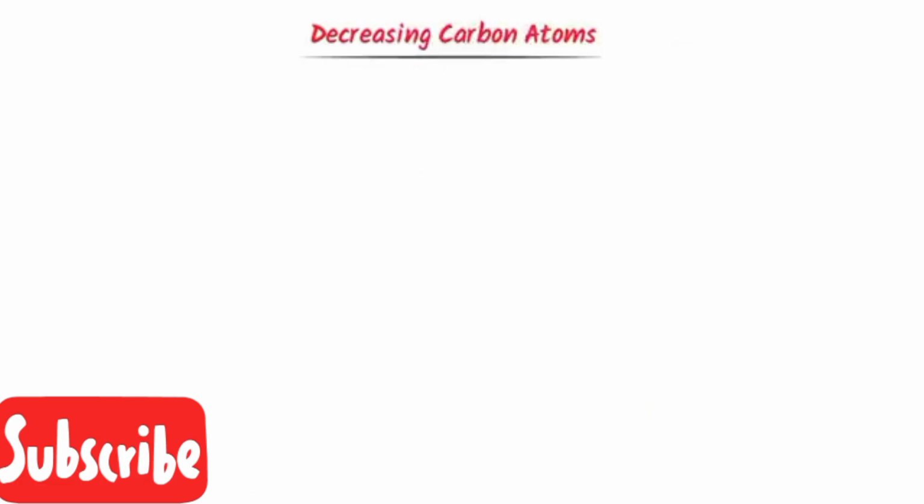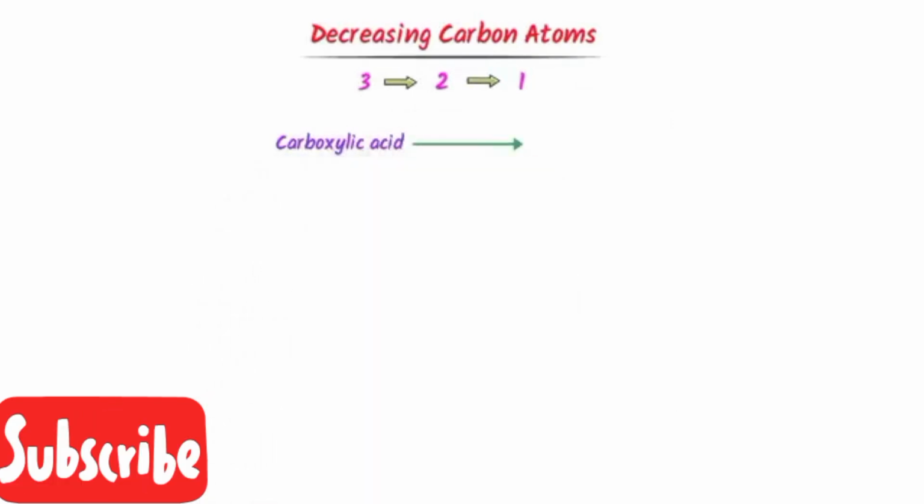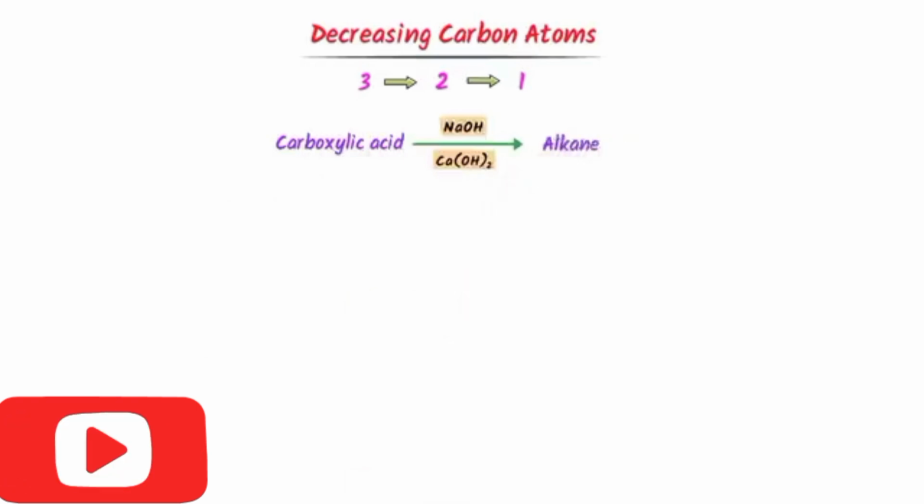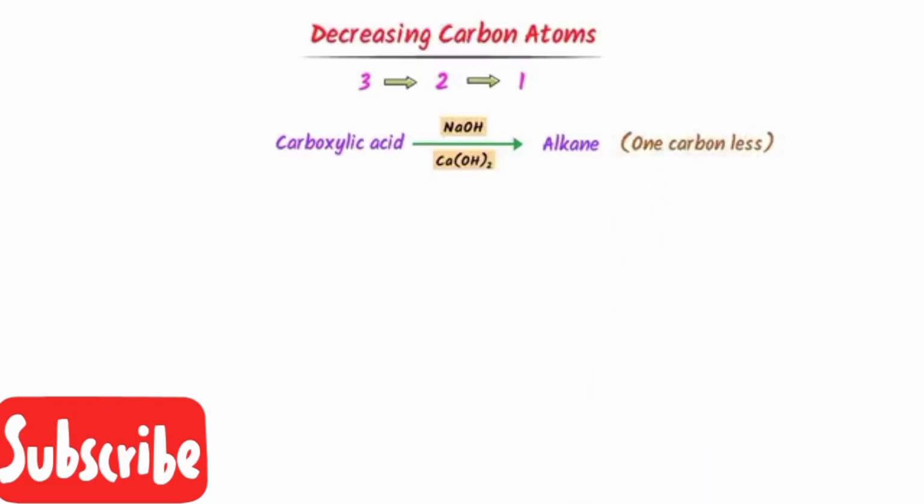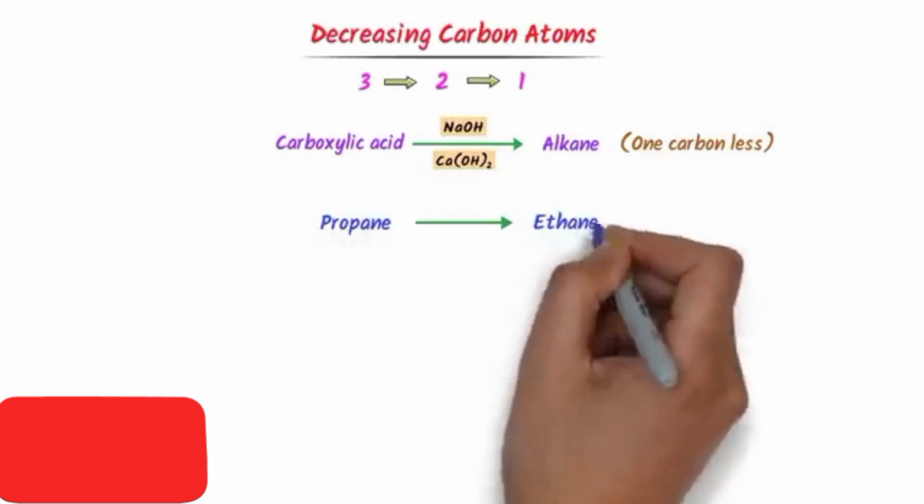Now the second type of conversion reaction is by decreasing carbon atoms. In this type of conversion reaction, the number of carbons decreases, like 3 to 1, 3 to 2, 2 to 1. Remember this type of conversion. I add soda lime to carboxylic acid and it will convert to alkane, but the alkane has one carbon less than the total carbons in the carboxylic acid.